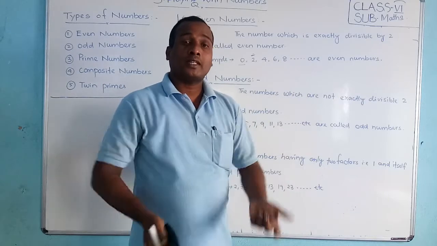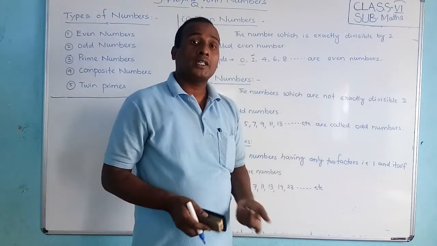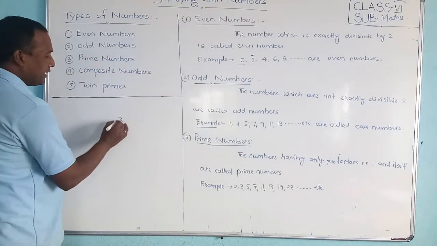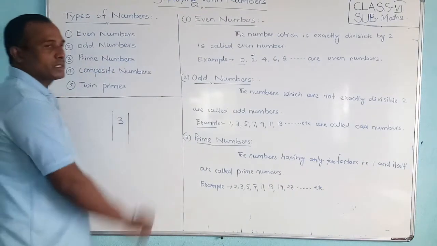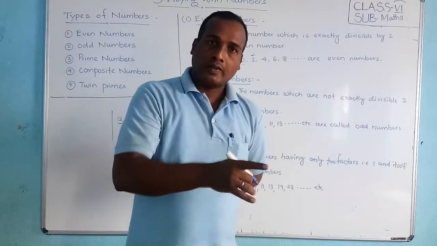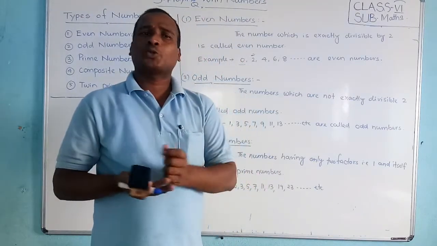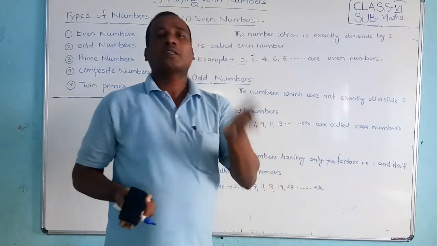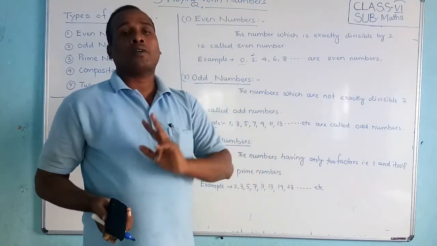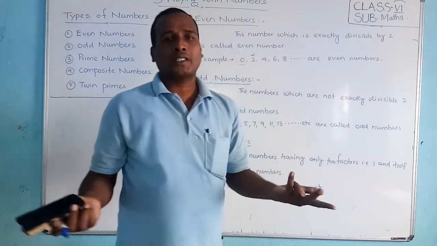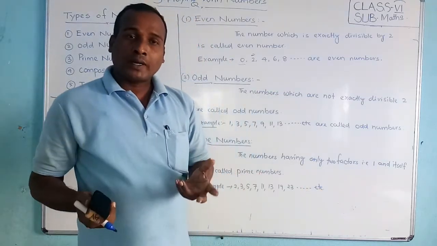If not divisible, then remainder is there. Then we have to say it is odd number. Okay students? Suppose we take 3. 3 is one number. Which kind of number is this? Whether it is even number or it is an odd number. So any number we choose, either it is even or it is odd. Any one of these is compulsory. If it is not even, then compulsory it is odd. How can we find out?